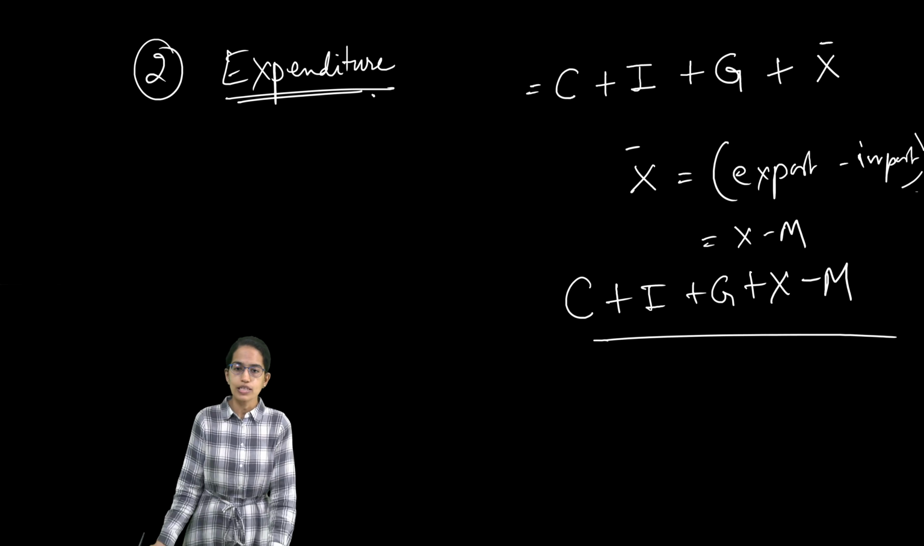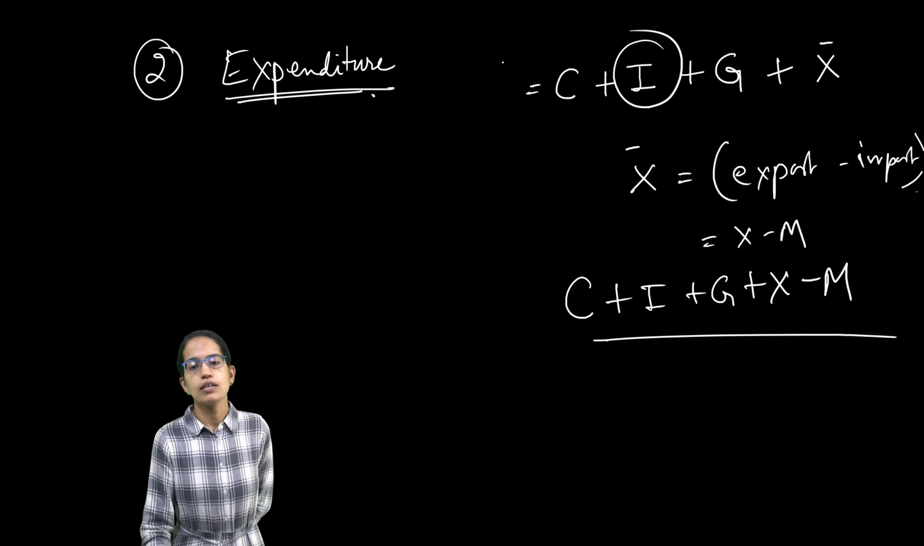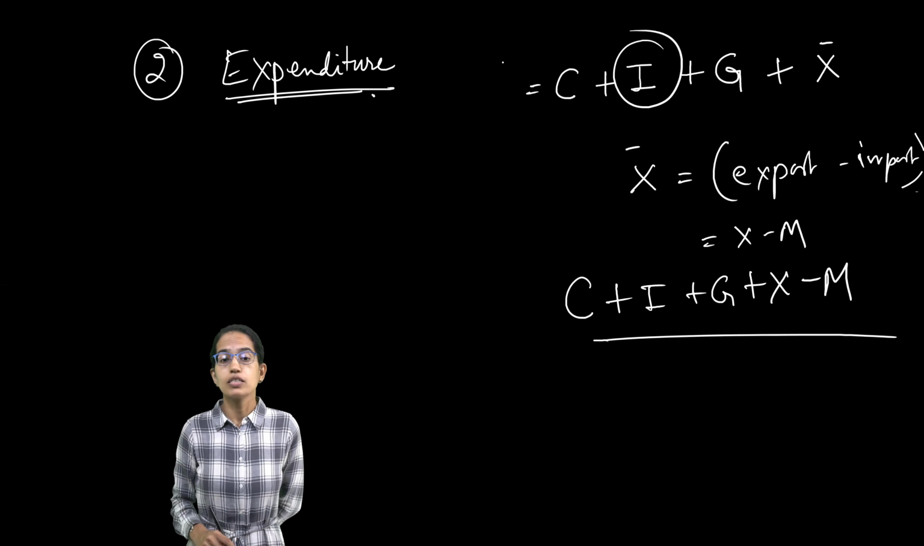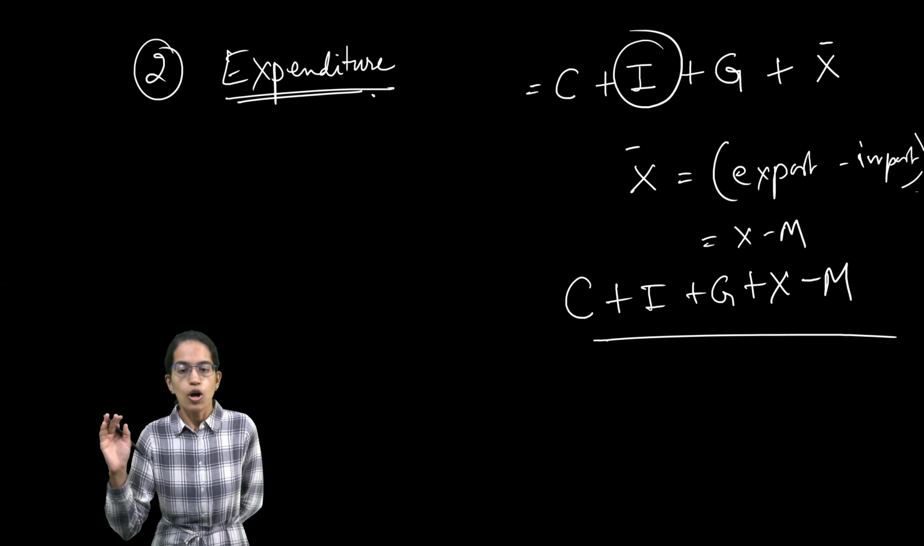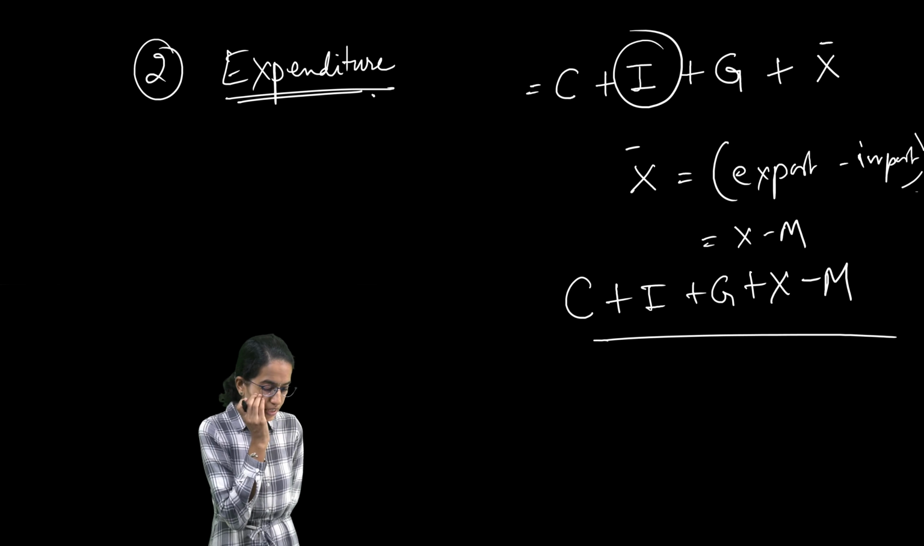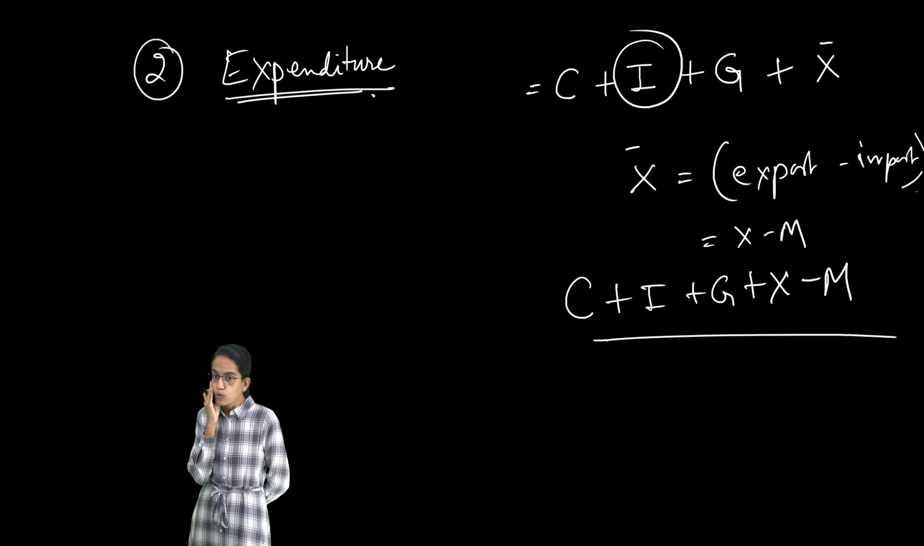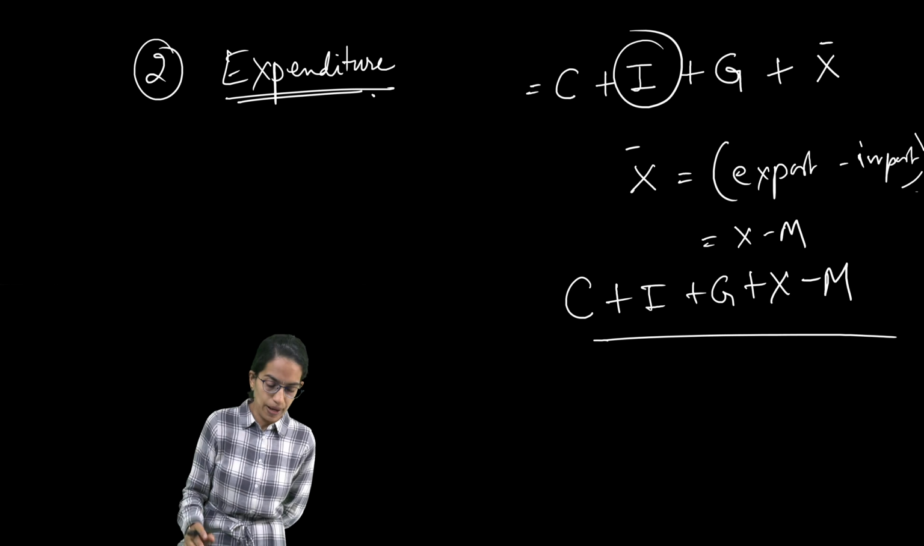Now of all these, investment, which I am using here, is the most unstable parameter. Consumption, investment, government expenditure, exports minus imports. Of this, investment, as I said, is the most unstable parameter.